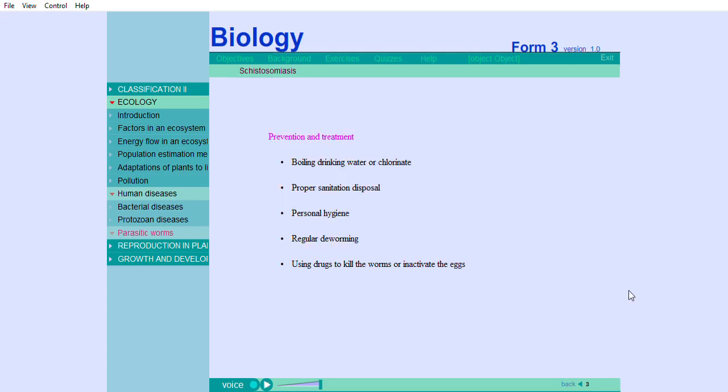Prevention and treatment: boiling drinking water or chlorinating it, proper sanitation disposal, personal hygiene, regular deworming, using drugs to kill the worms or inactivate the eggs.